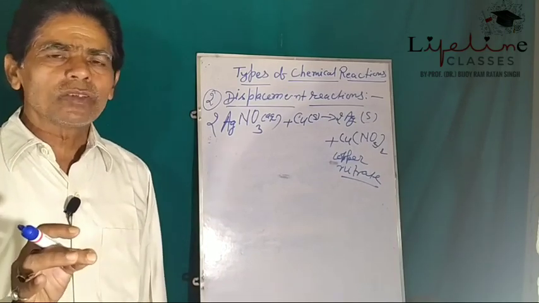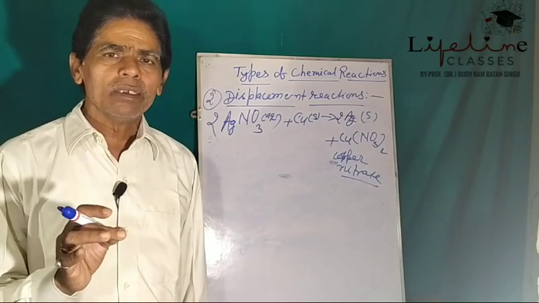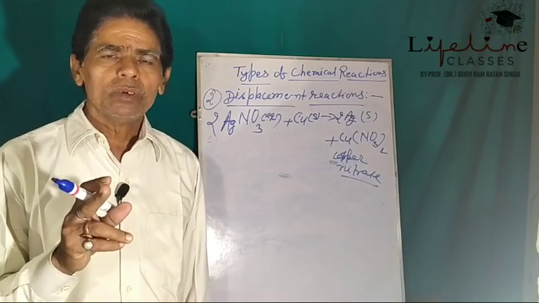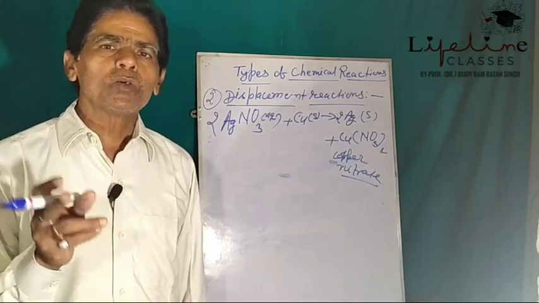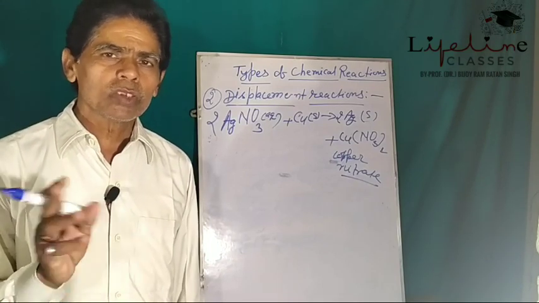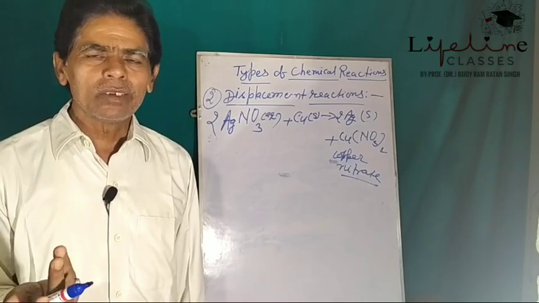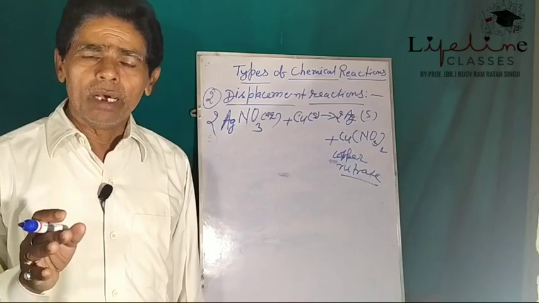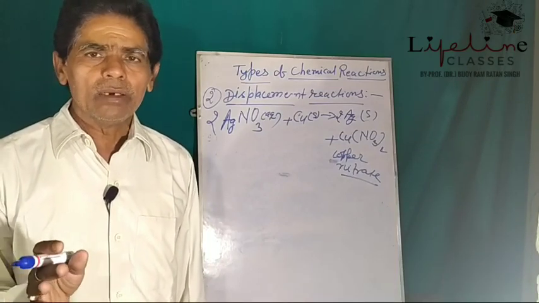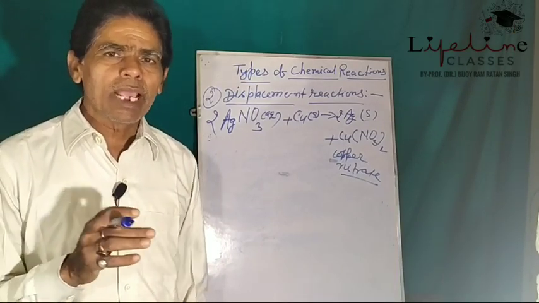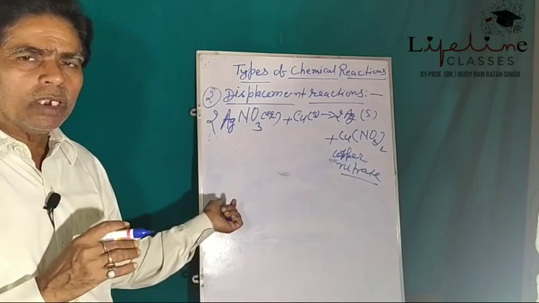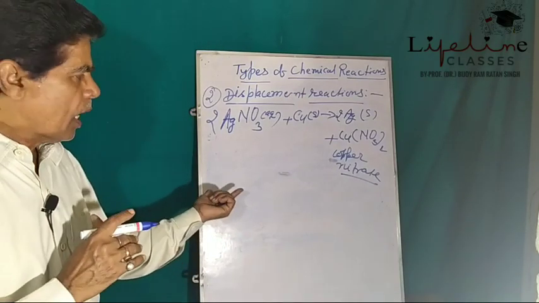The disappearance of blue color is due to the removal of copper 2 ions from the solution, and they get reduced to copper metal. This reaction can be expressed in equation form as follows: